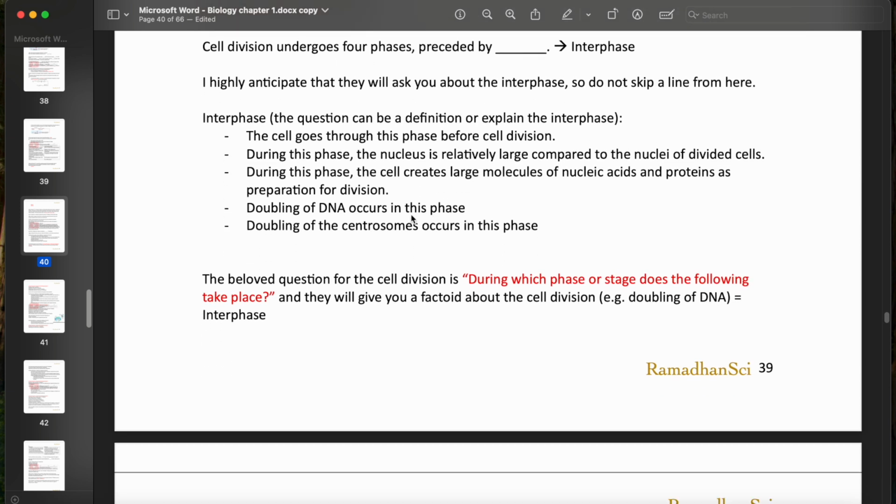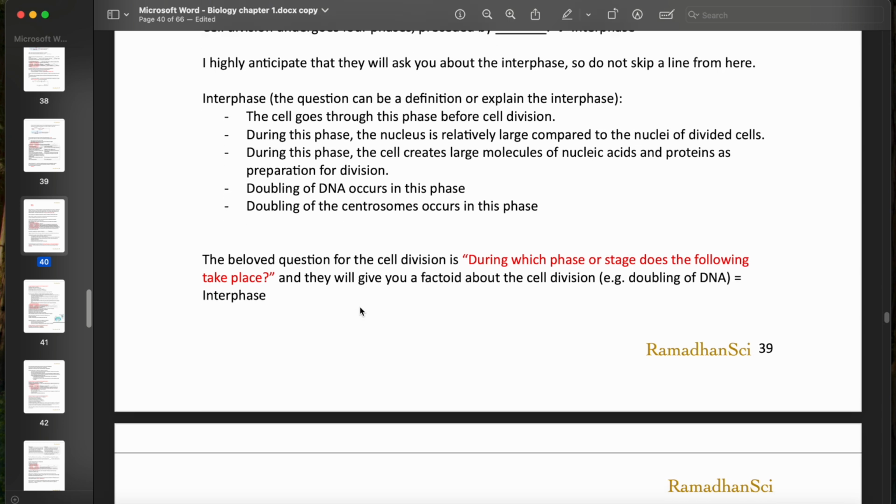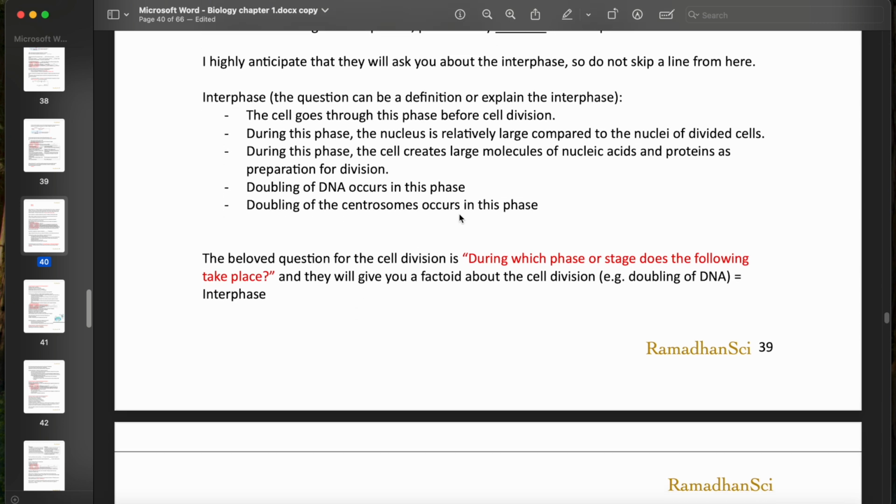How can you expect questions here? Now, you either are going to have a straight question telling you to explain everything you know about the interphase of mitosis, or you can have it as a definition question, which is going to be a very similar answer. But the beloved question really is, during which phase or stage does the following take place? They will just give you a fact that happens during a phase, and they will tell you during which phase or stage does the following take place, or does the following occur.